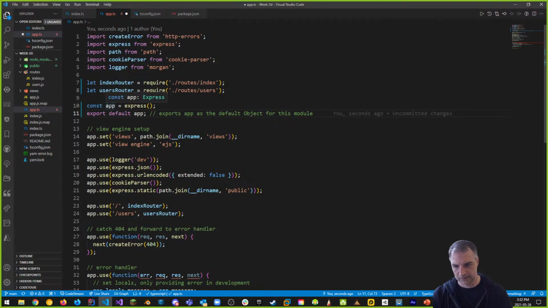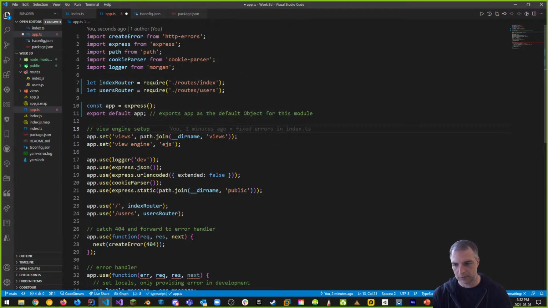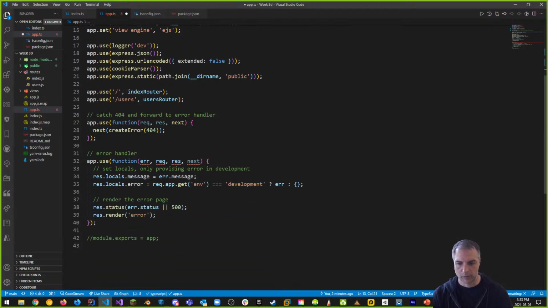That's what app is. It's the Express application that we're configuring. One thing to note is that here we have our app.set, and every time we do app.set or app.use, we're starting to configure the application. Okay, so we don't have any errors yet in here. All right, this is not where we have errors. Where we start to get errors is in our error handler down here.